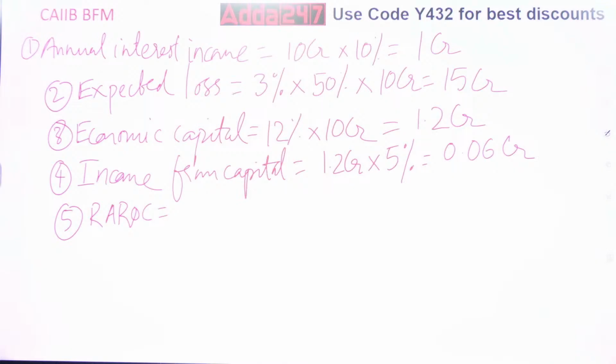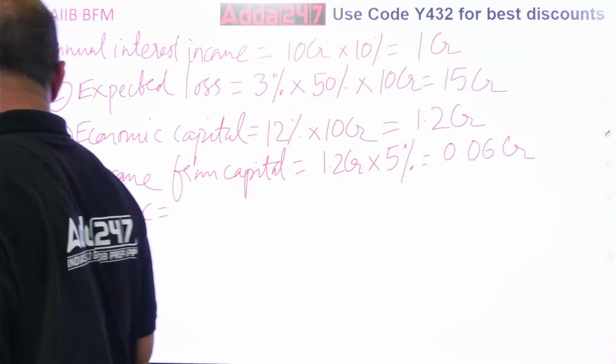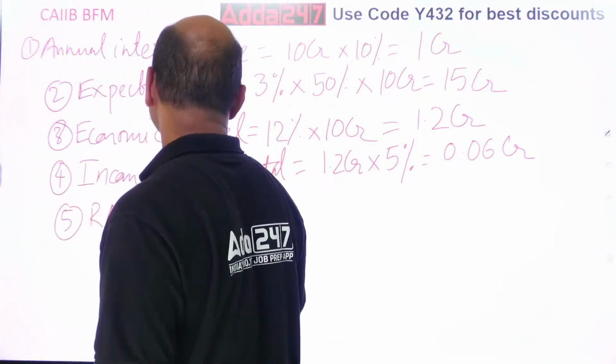Total interest income minus, what is this? Operating expenses are given, 10 lakhs. See, it's very confusing. So I'll write it over here.